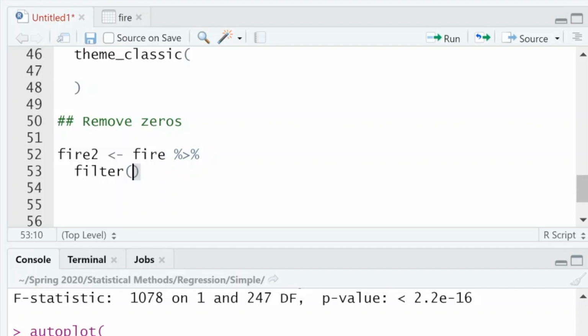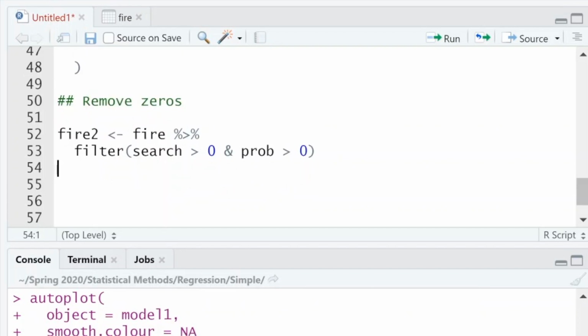We only want the values greater than 0. So how do we do that? We'll put in our first column, search. We want that to be greater than 0. And then we also want prob to be greater than 0. And we use the ampersand sign here, this and sign, just to say do both of these, not just either or. Okay?